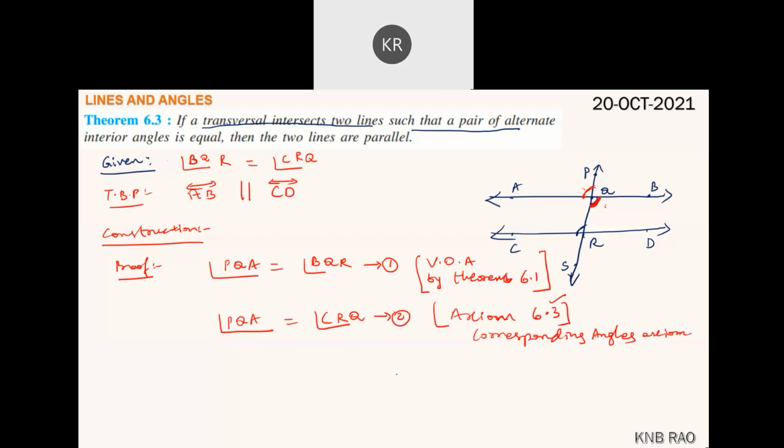So here we have a better way of remembering. What is a better way of remembering? The better way of remembering is the statement. Rather than telling theorem 6.1 or axiom 6.1 or axiom 6.3, you will forget the numbers. Best is to remember the statement, right?